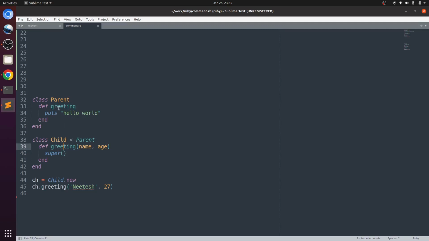Now you also want this method to be called, right? So how can you call this one? You can call this method by calling super, and if you define this open and close parenthesis, then it will not pass any of the arguments to this parent. Now let me show you.